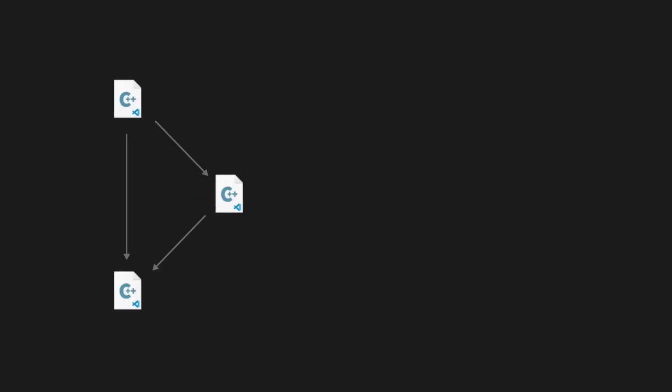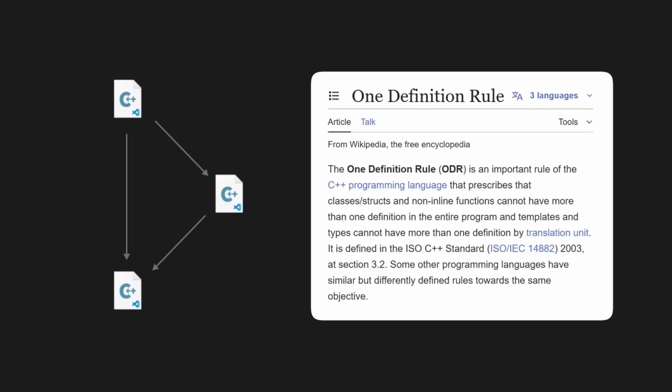This means that if you've included something more than once due to a transitive dependency, you now have the same types and functions defined more than once. This breaks the one definition rule and gives you a compiler error. To fix this, you need to tell the compiler not to include something again if it's already been included. You do this with header guards, which you have to put inside every single header file in your entire codebase.